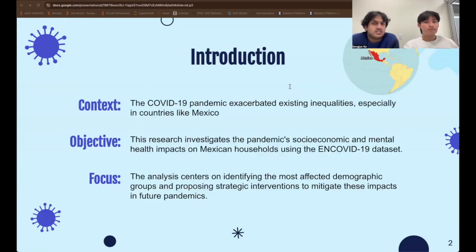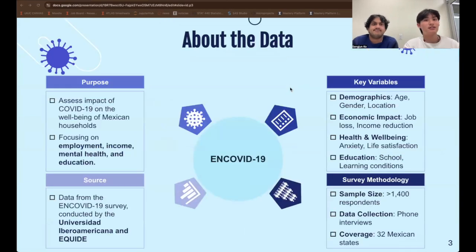And now I'll pass it off to Sam to tell you more about the data. Yes, thanks, Arnav. So for our paper, we used data from the nCoV-19 dataset, which was a compilation of a bunch of phone interviews that this university conducted. And in this dataset, we're gonna focus on four key areas: employment, income, mental health, and education.